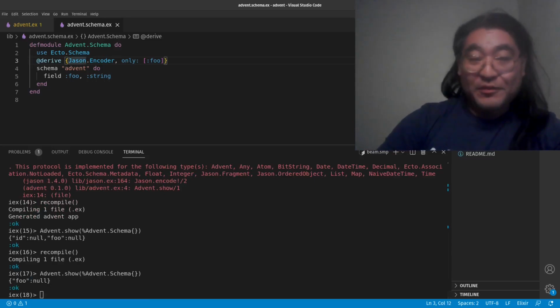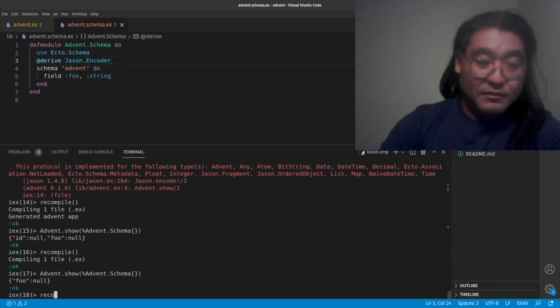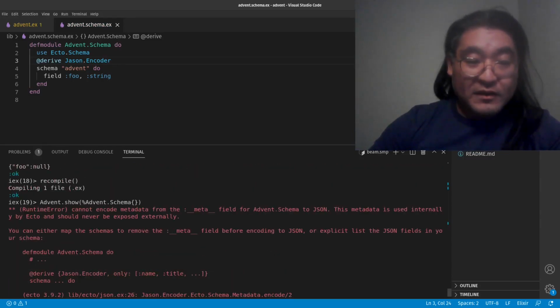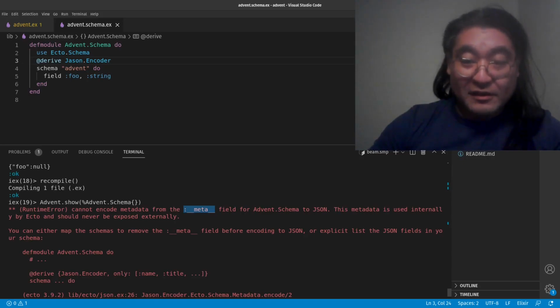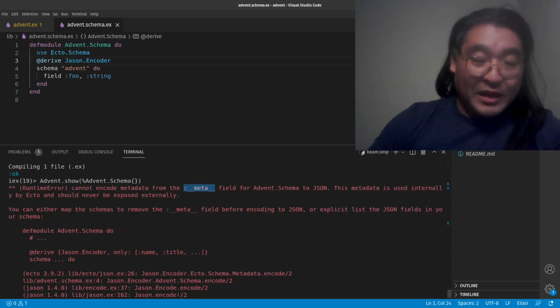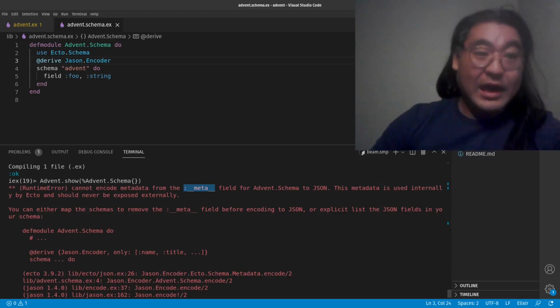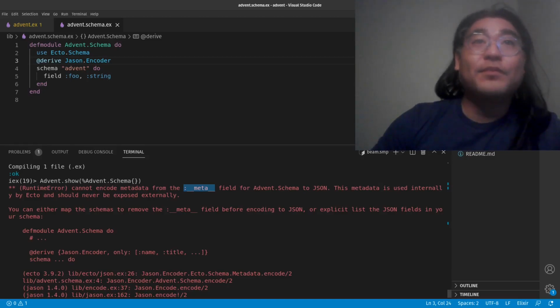If we attempt to do the first type of derive with only the module name of the protocol that we're deriving, we'll get a pretty useful error where it says that it can't encode metadata from the __meta__ field for Advent.Schema to JSON. It's used internally by Ecto and should never be exposed externally. So that's kind of an interesting message that we wound up getting. I believe that JSON itself is aware that Ecto schemas tend to have these __meta__ fields, and that it should provide this sort of a runtime error along the way.